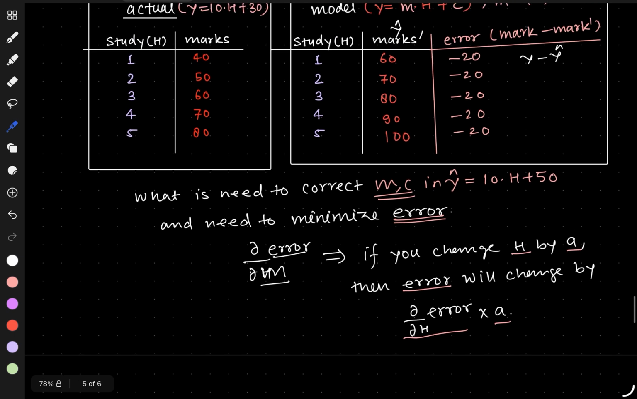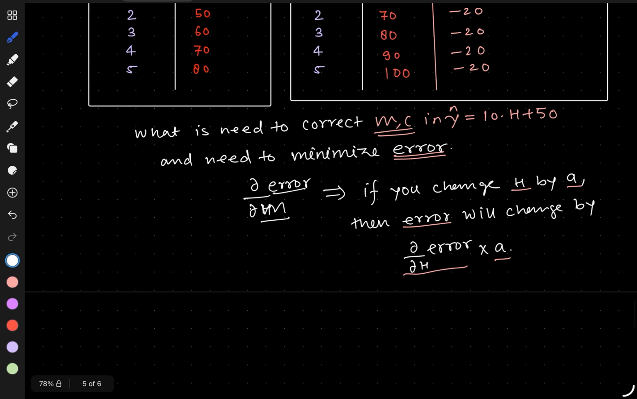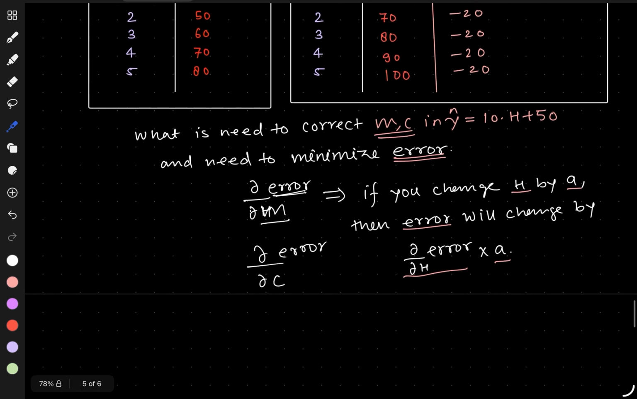So what are the parameters here? m and c. As we have differentiated error by m, we will also differentiate the error with respect to c, and if we do these things simultaneously, then we can minimize the error by changing the values of m and c. This is the use of calculus in machine learning models. I hope this is clear.